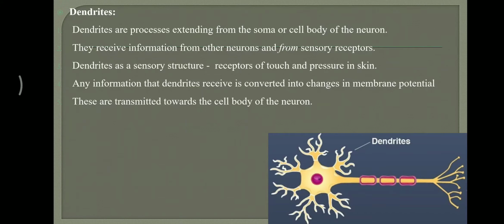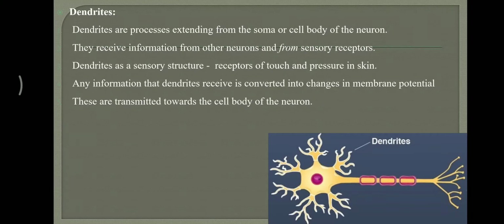So they receive information from other neurons and from sensory receptors. Dendrites as a sensory structure receive information from receptors of touch and pressure in the skin. So besides neurons, they also receive information from receptors of touch, pressure, and other different receptors.